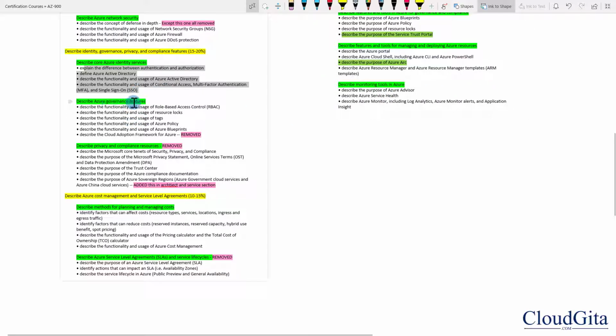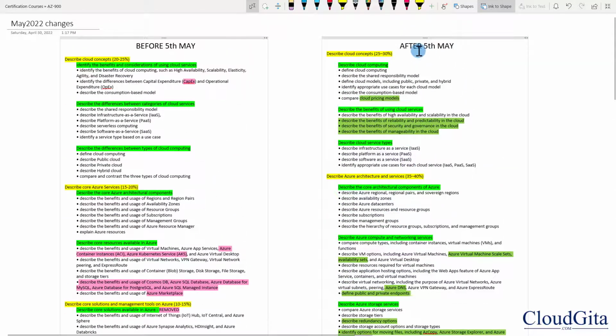In governance feature, Microsoft has removed cloud adoption, which is fine. In privacy and compliance resources, Microsoft has removed everything except this sovereign regions, right? And then the whole section about SLA and service lifecycle has been removed. Now, if you look at the new syllabus after 5th May, Microsoft has added cloud pricing model in the cloud computing, which I believe is good.